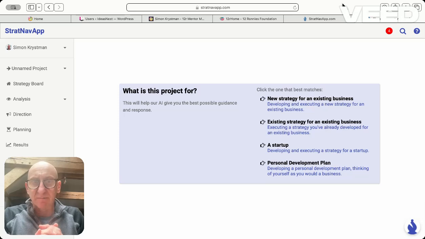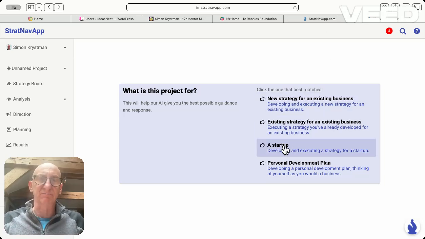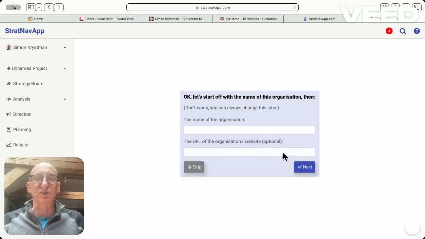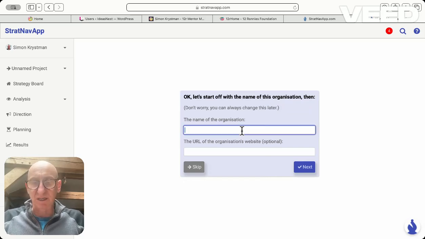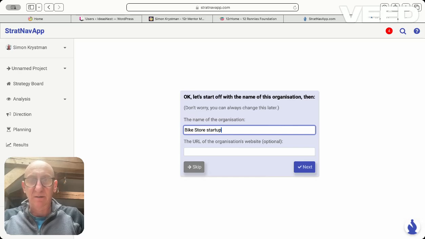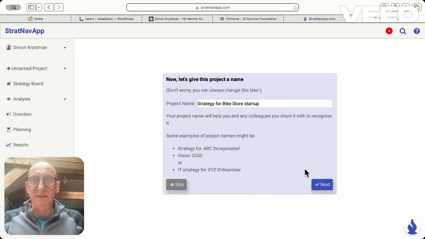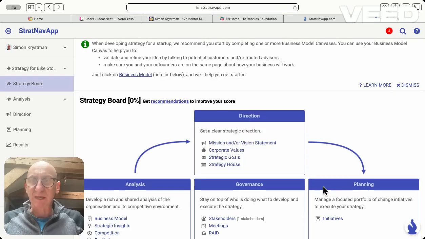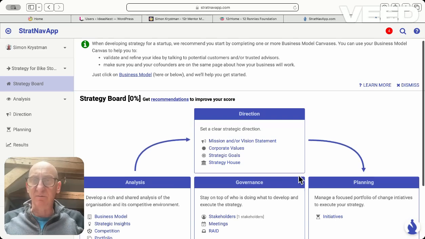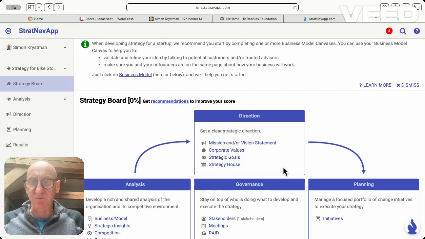So the first part is I'm asked what sort of strategy am I developing, because this platform is a strategy development tool for businesses. So I'm in the startup arena. I'm developing and executing a strategy for my bike store startup. So name of the organization, let's call it Bike Store Startup. Don't have a URL at the moment, so it's given me a strategy name for it. So straight away, I have now a strategy board for my bike store.